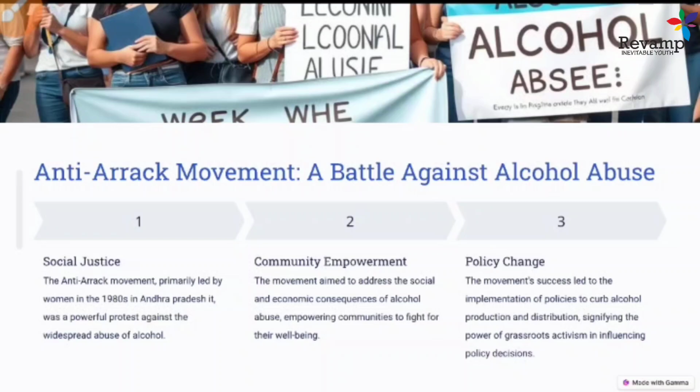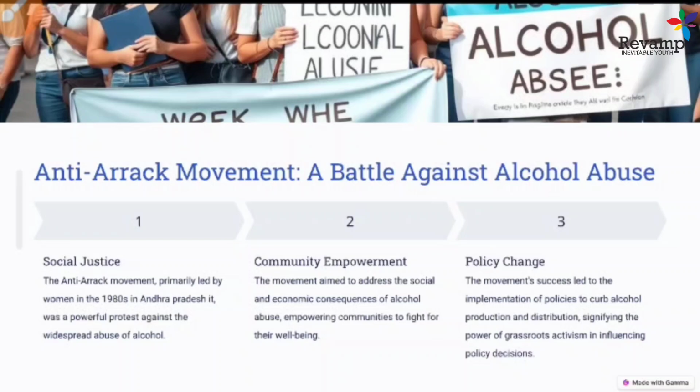Anti-arrack movement. What does it mean? The anti-arrack movement started as an alcohol movement, because arrack is a sort of alcohol that was very popular at the time. The movement started in Andhra Pradesh in 1992.